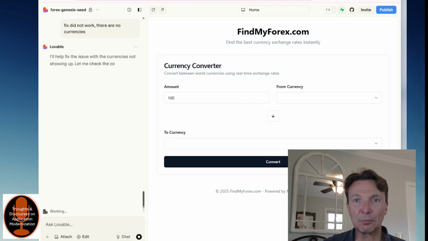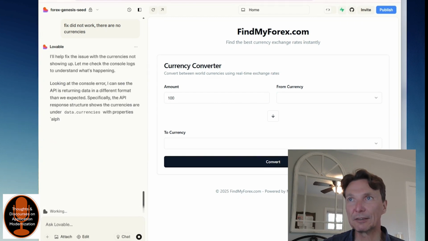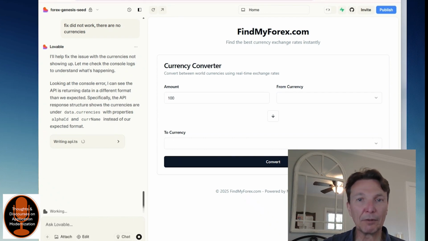And again, that's pretty typical. It's struggling to do certain things, right? Especially with APIs. If it's not 100% accurate, right, APIs will fail. We're probably not giving it enough information to be successful with the list of currencies. And I thought I had given it enough, but obviously it's not being able to do that.